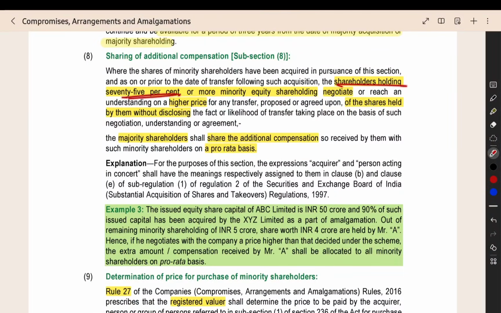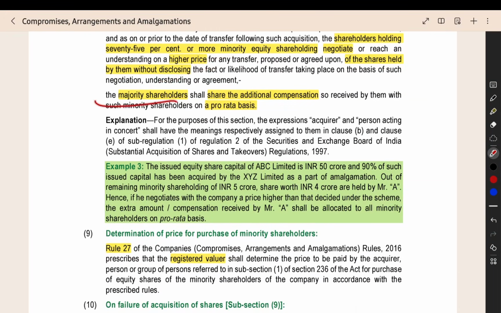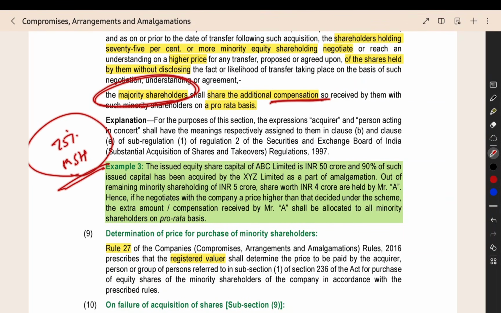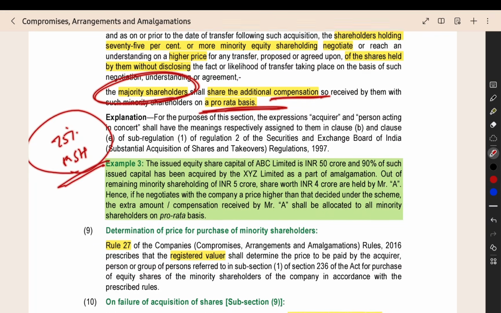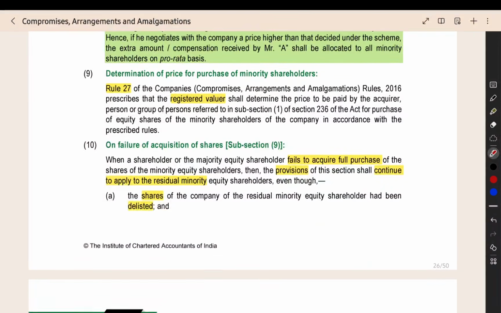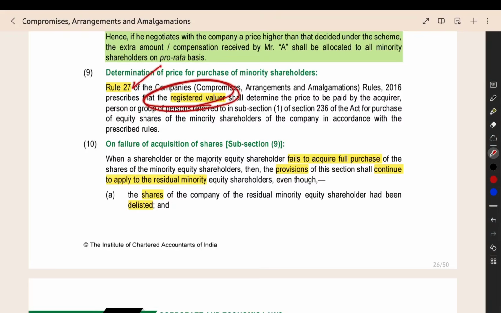Shareholders holding 75% of the minority shareholding, if they negotiate separately and get a higher price without disclosing it to others, then those members should share the additional compensation on a pro rata basis with the other shareholders also. Then the price will be determined by a registered valuer as per Rule 27. This also they have tested. This is an important point.